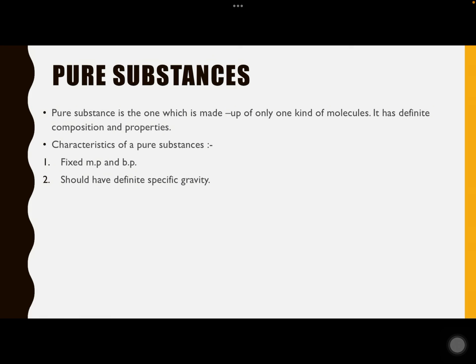So every pure substance will have a fixed specific gravity. It should have uniform composition. It can be separated by chemical means only.